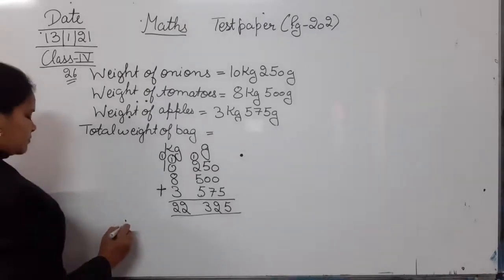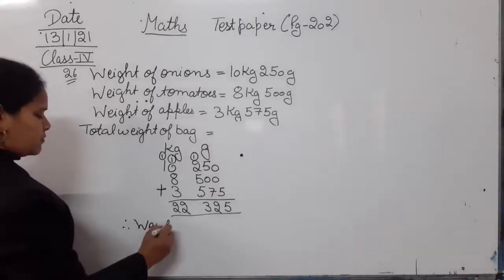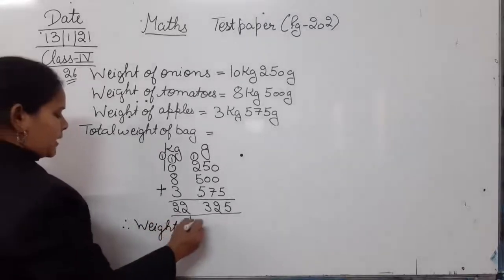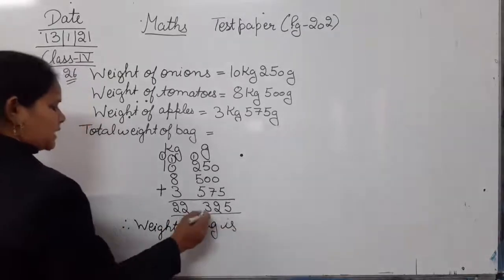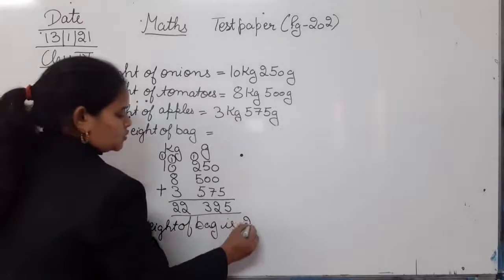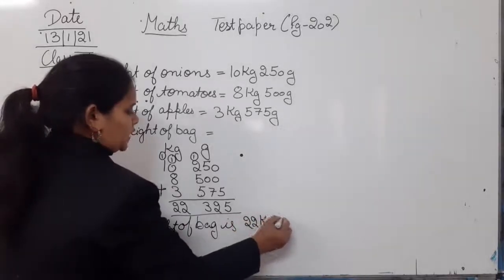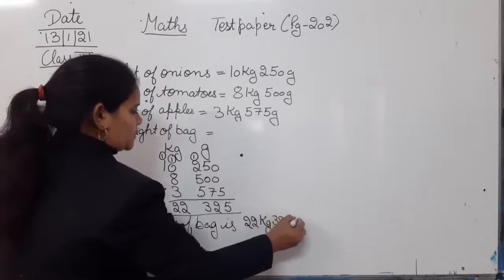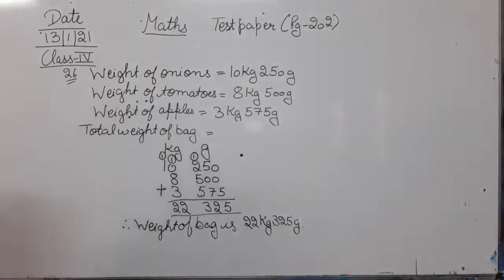Therefore, weight of bag is 22 kg 325 gram.